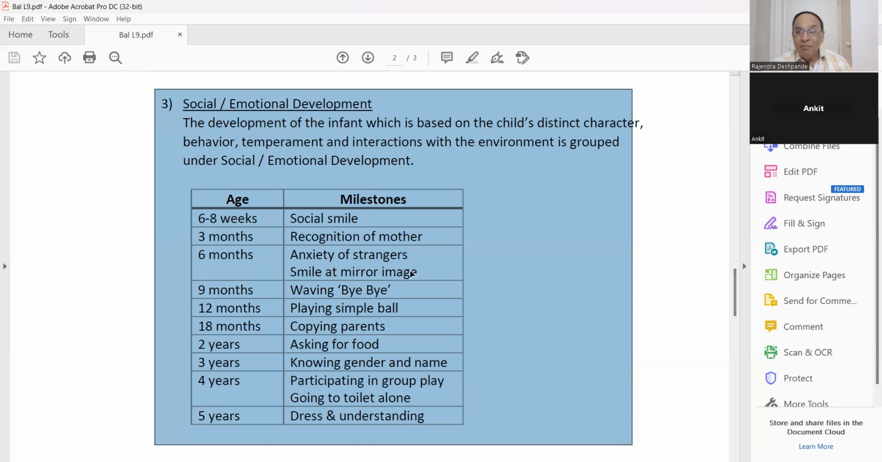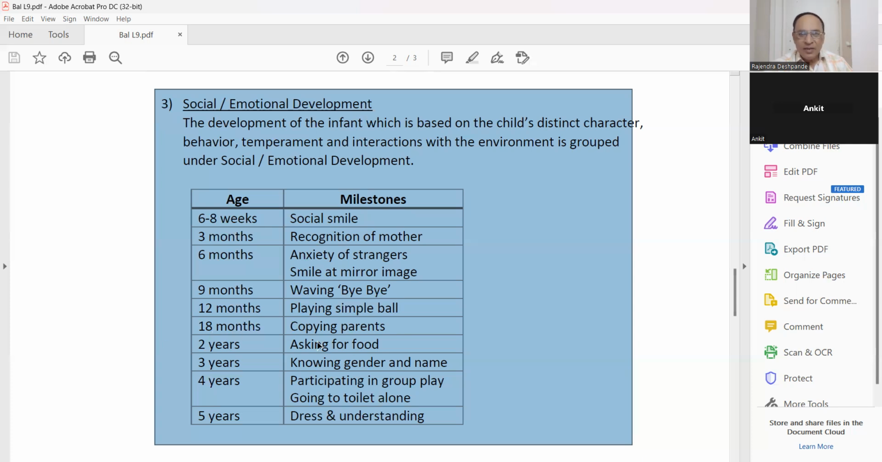Smile at the mirror image. When he stands or sits in front of the mirror, he starts smiling because he sees the reflection and he is happy. Okay, somebody is there like me. At 9 months, bye bye. When we say bye bye to him, the baby will also say bye bye. That is 9 months. At 12 months, playing with a simple ball, some tennis ball or plastic ball. He will start playing.